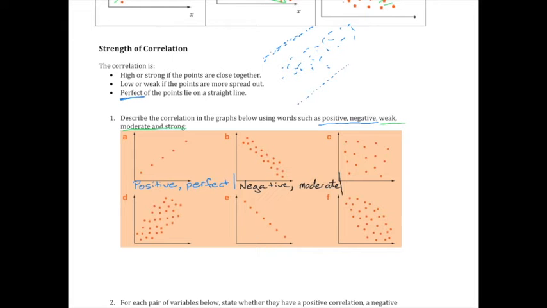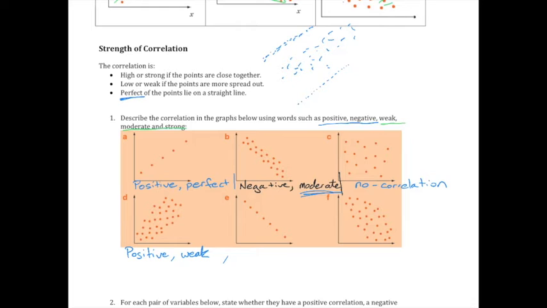Okay, let's think about C. No, maybe almost no correlation. Yeah, I think that's probably better than weak. It's just random. What do you think about D? And given that we've called B moderate, what would you say for D? And, yes, positive and weak. You could write them the other way around. Weak, positive, or whatever. Okay, E.